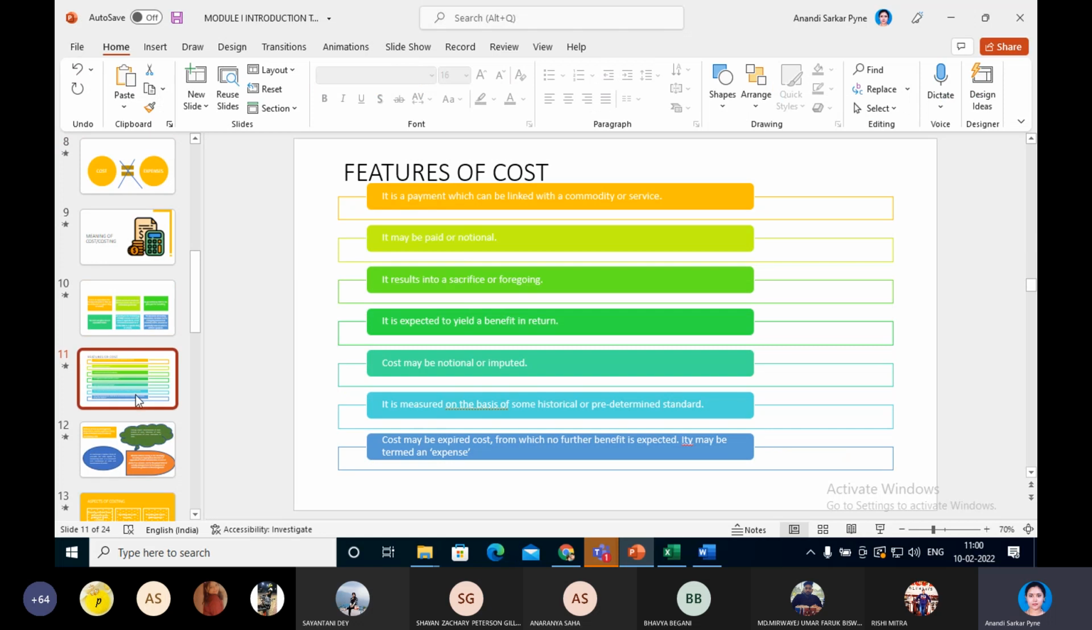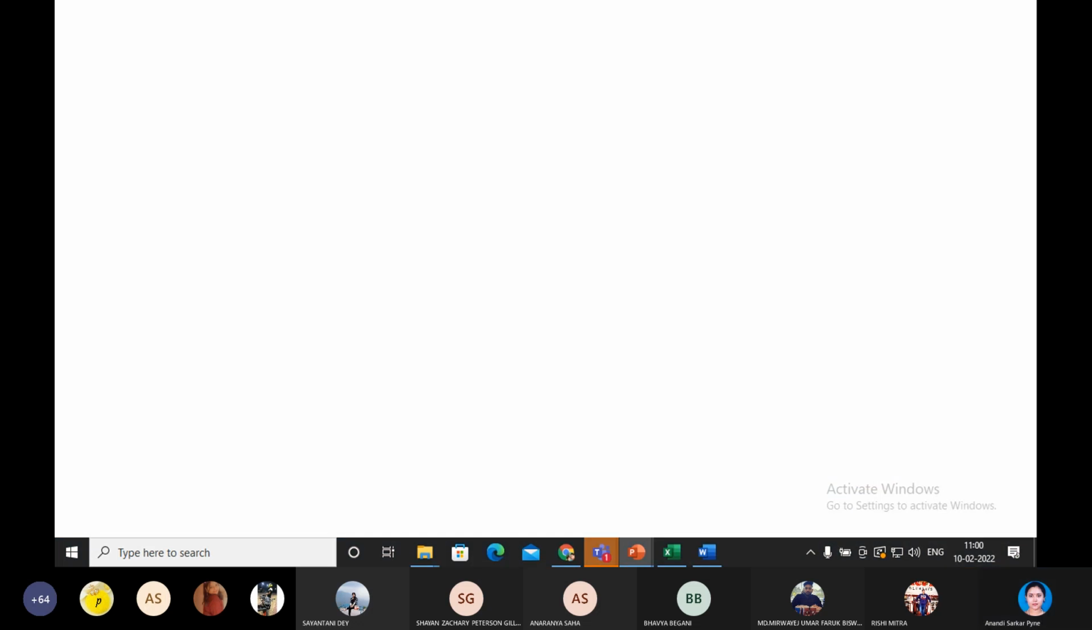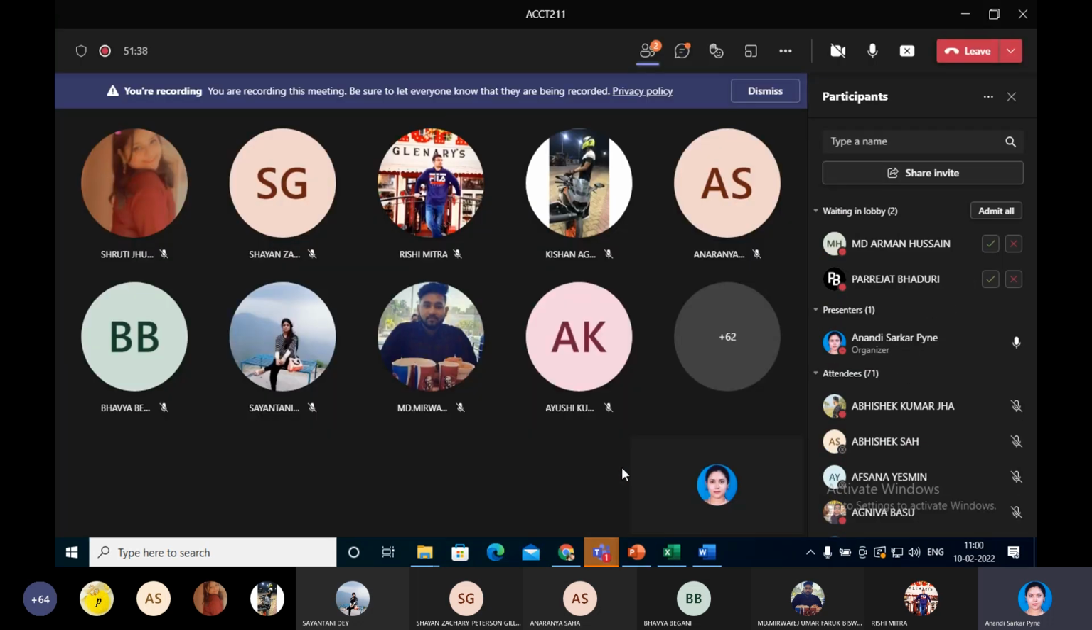So that was about cost. Now let's enter into costing. We will complete this in the next class. We will not dedicate too much time to the theoretical portion. We will try to complete it by the next to next class, and then we will jump into cost sheets.